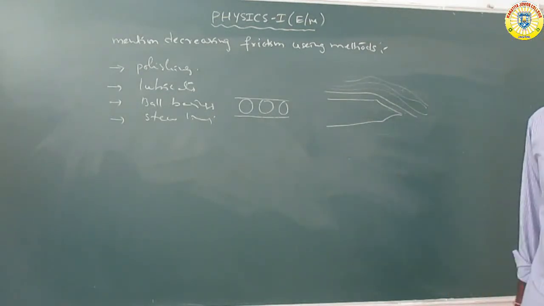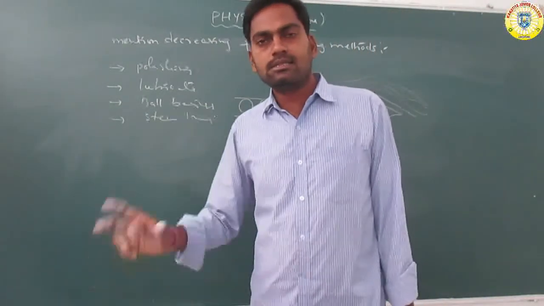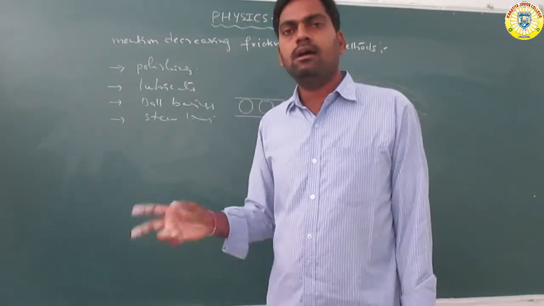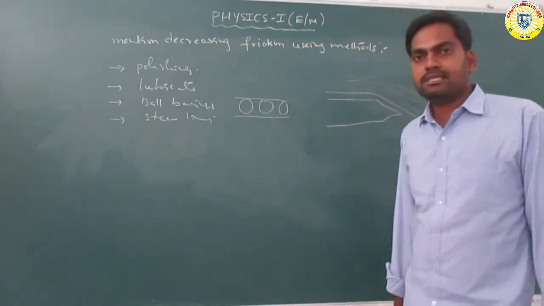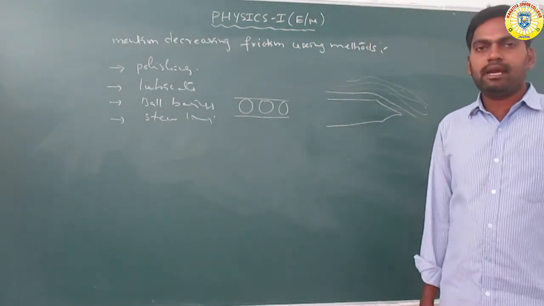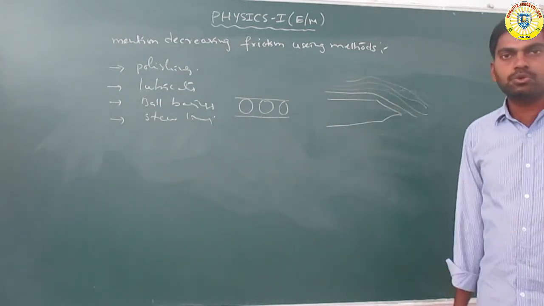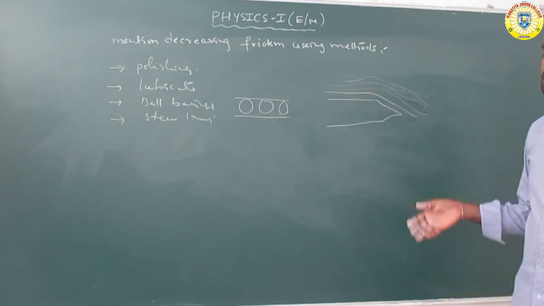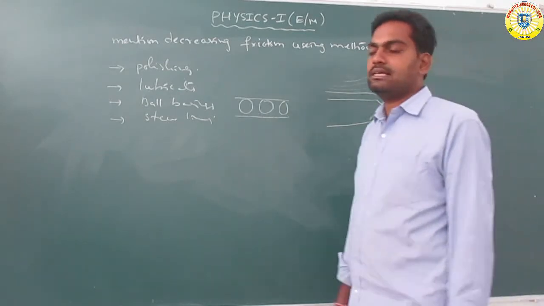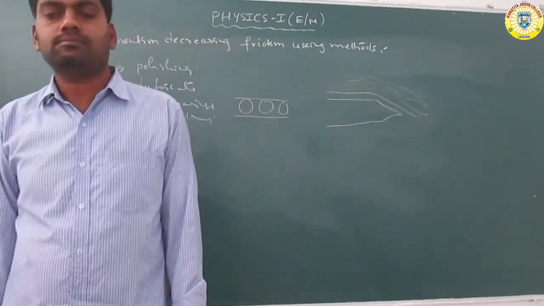Ball bearings: steel bodies convert the sliding friction to rolling friction, reducing the frictional force. And streamlining means the air flows in a streamlined way, reducing air friction; automobiles and aeroplanes are specially designed for that purpose. Okay, got it? Right.